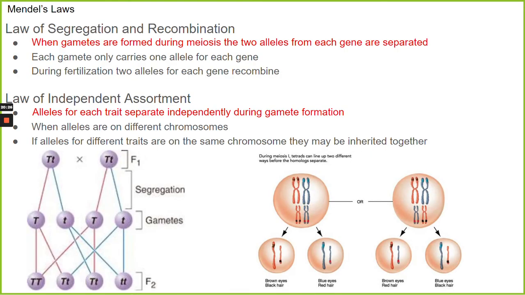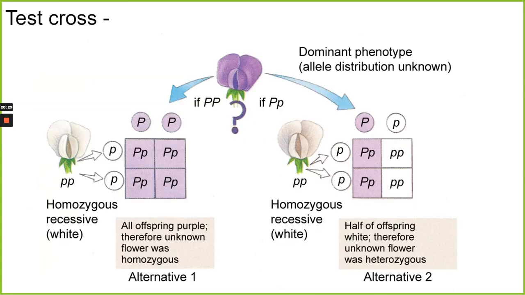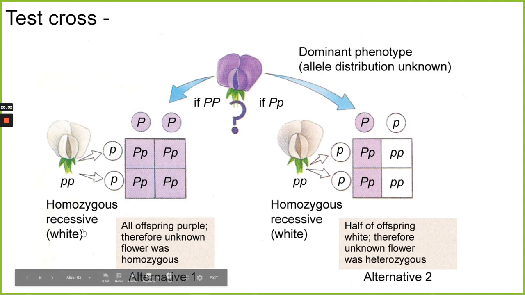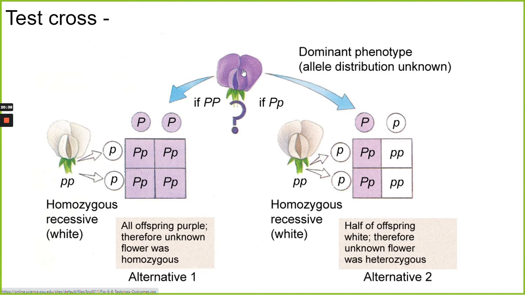So one idea that Mendel came up with was, if you have a flower that's purple, let's say. Purple is the recessive allele for flower color in peas. How do you know if this purple flower has the genotype? I'm sorry, purple is the dominant color. How do we know if this purple flower is big P, little p for its genotype, or big P, big P? Because both of those combinations are going to give you a purple flower.